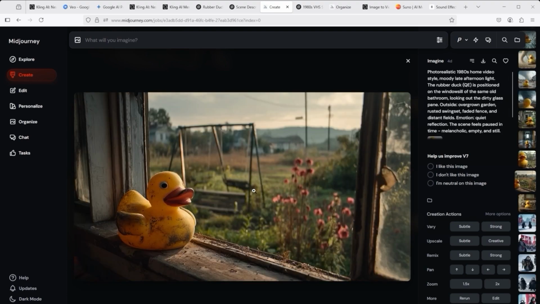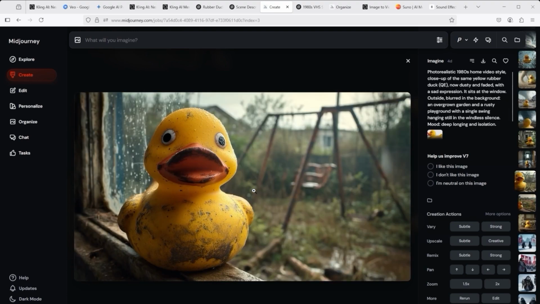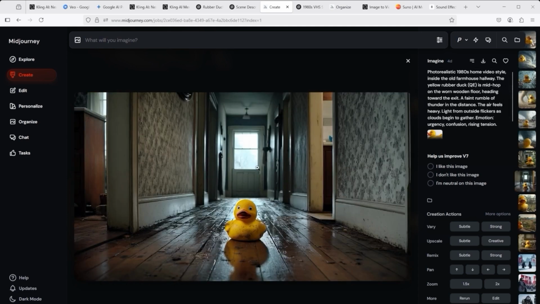The motifs we see here once again impress with the proven and magnificent Midjourney aesthetic. But here too, the AI platform stumbles when it comes to adhering to certain characteristics. In my example, it was supposed to be a 1980s home video style. If we take a closer look at the results, for example, at this image here, we see that the overall impression is quite modern and razor sharp. But that's not what I wanted.